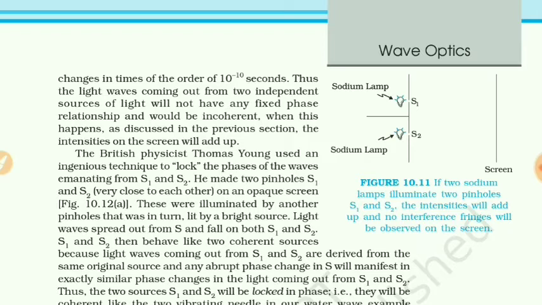Example, sodium lamp. We know that a sodium lamp gives yellow color light and yellow color has only one frequency, so that type of source is used.